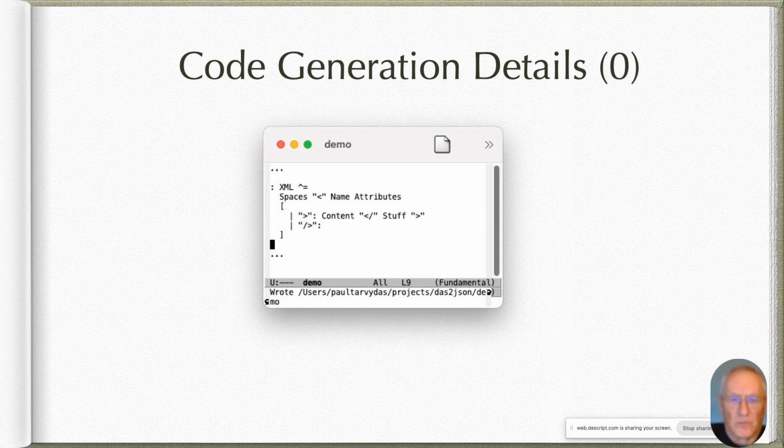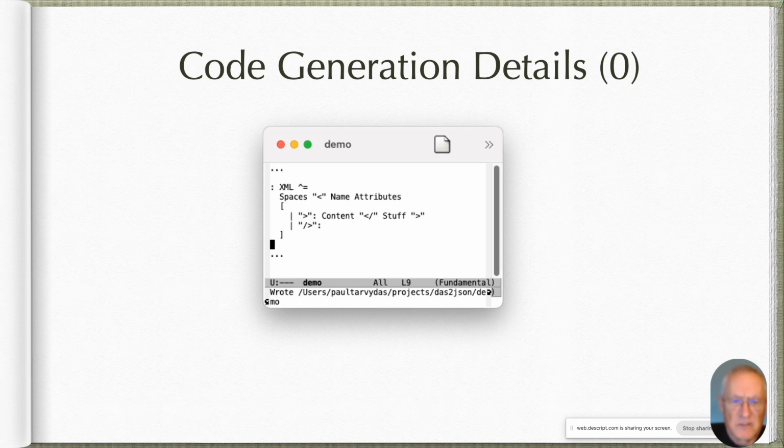Let's look at one of the rules and what it looks like when done in Python. So here is what I think is a more succinct expression of what I want to parse. The rule is called XML, and the rule itself says look for spaces, then look for a less than sign, then call the rule name, call the rule attributes, and then you've got a choice. If you see a greater than sign, call the content rule, then look for a less than slash, then call the stuff rule, and then look for a greater than.